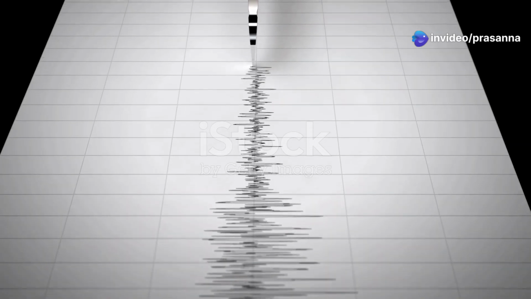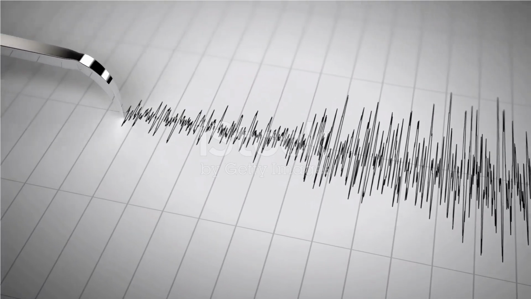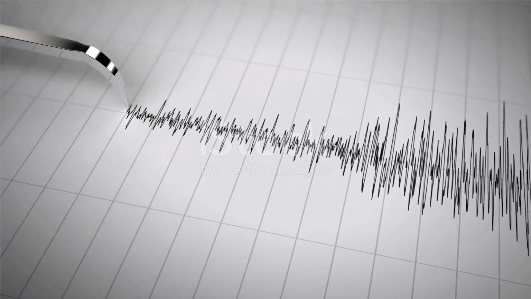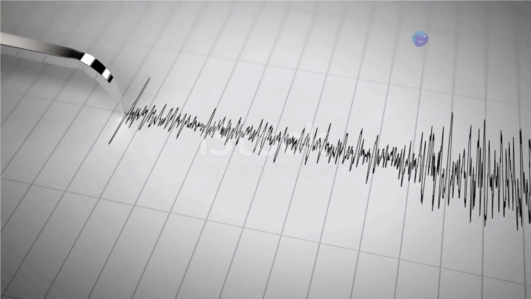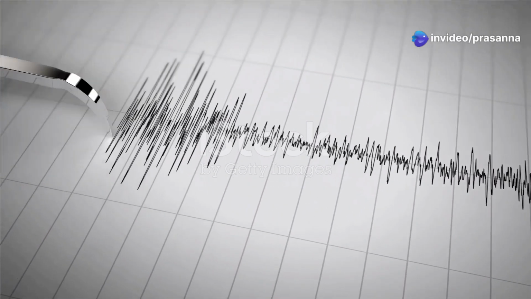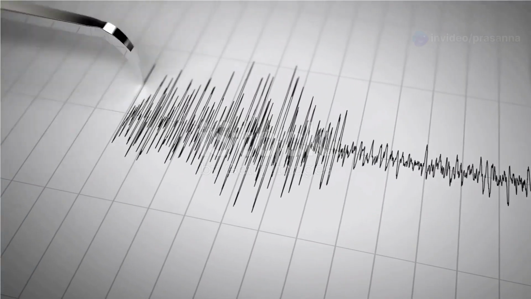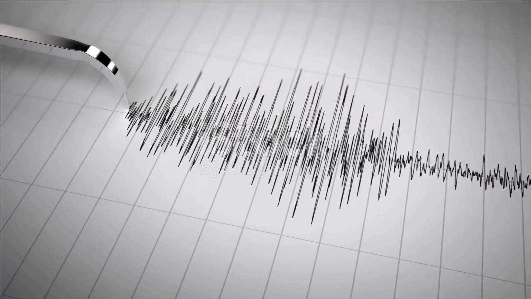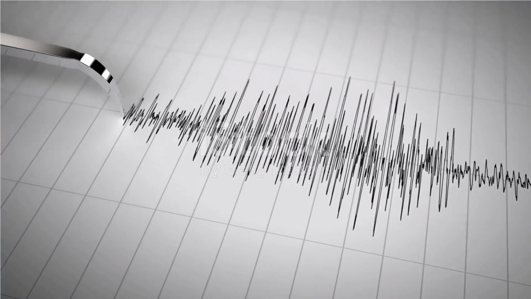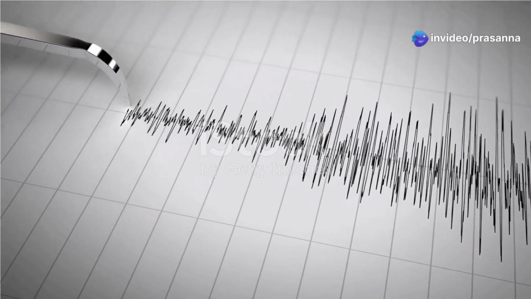Section 6. Measuring the quake, the Richter scale. Scientists use a tool called the Richter scale to measure the magnitude of an earthquake. This scale is crucial for understanding the power and potential impact of seismic events. By analyzing the data collected from seismographs, scientists can determine the strength of an earthquake and predict possible aftershocks. The Richter scale has been instrumental in advancing our knowledge of earthquakes and improving safety measures.